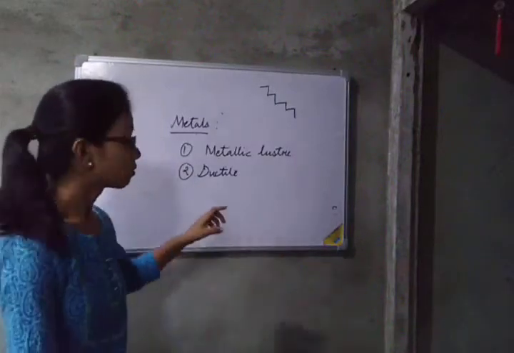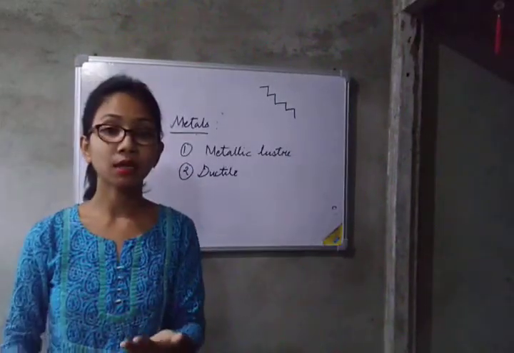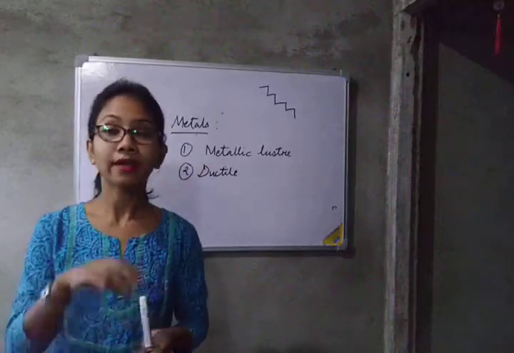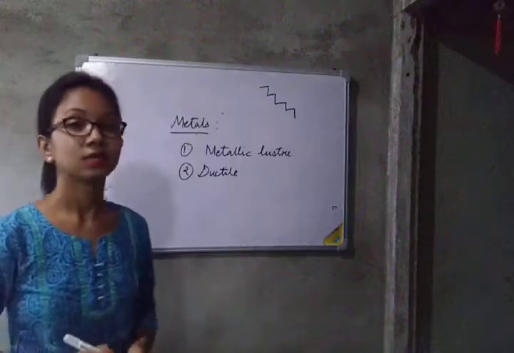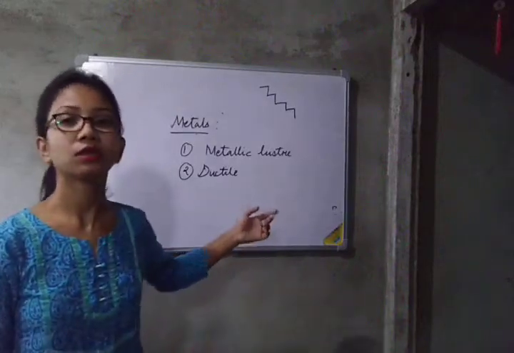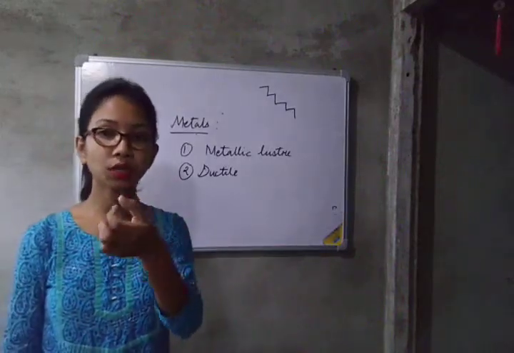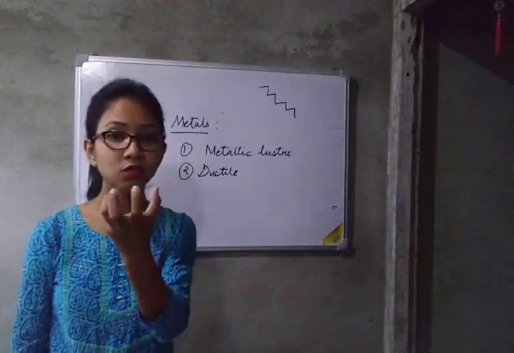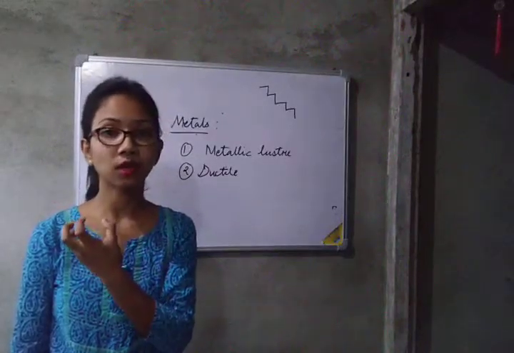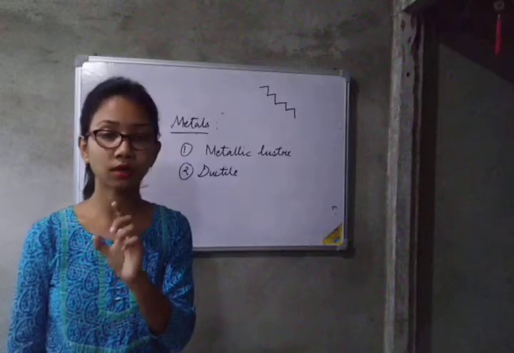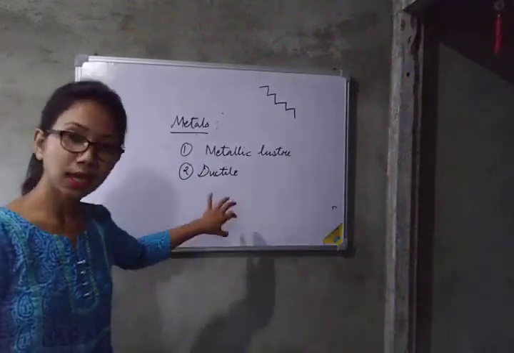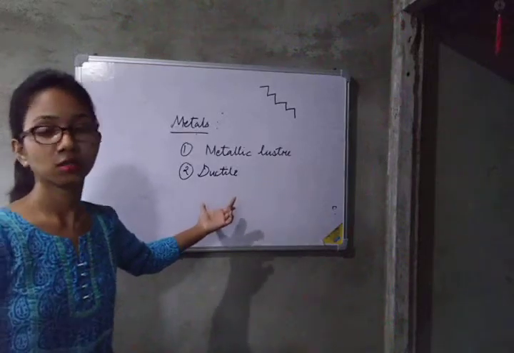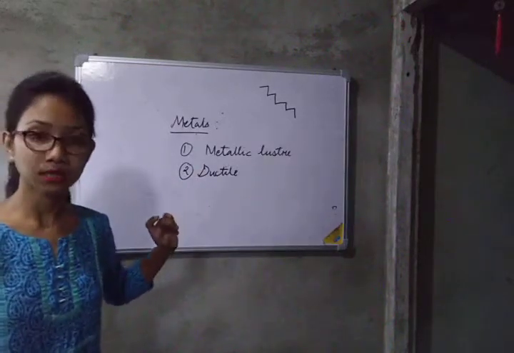The metal can be drawn into thin lines. That property is known as ductility, and they are therefore ductile. Ductile means whenever we can draw anything into thin, hair-like threads. Those who possess this property are known as ductile substances.